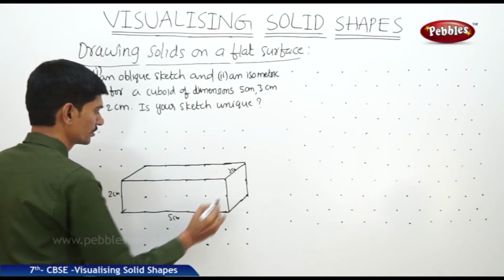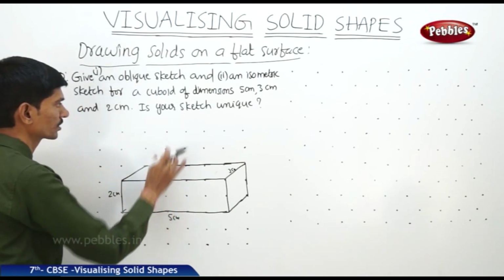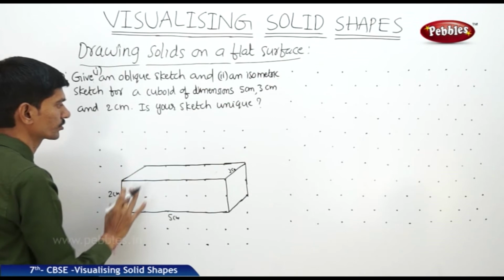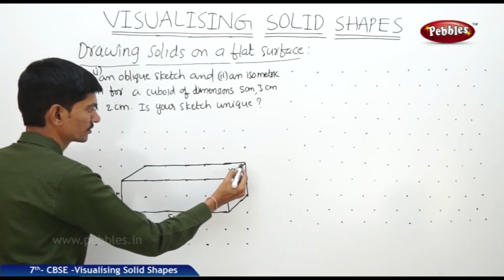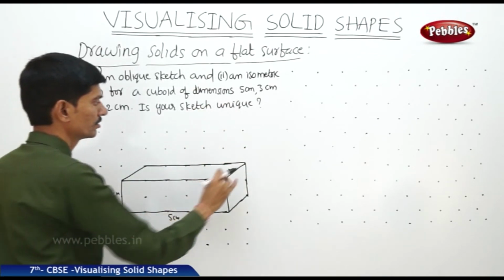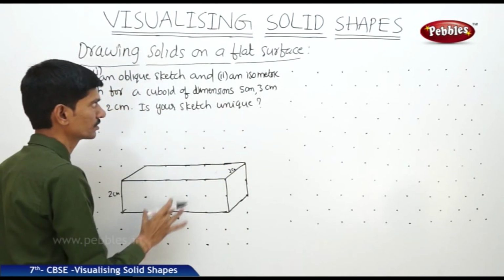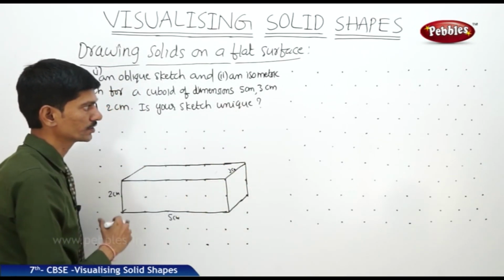But here both the length and breadth are equal to the given dimensions of the cuboid, but this dimension 3 centimeters is not equal to the given dimension. Now if we draw the isometric sketch for the same cuboid, we can overcome this problem.